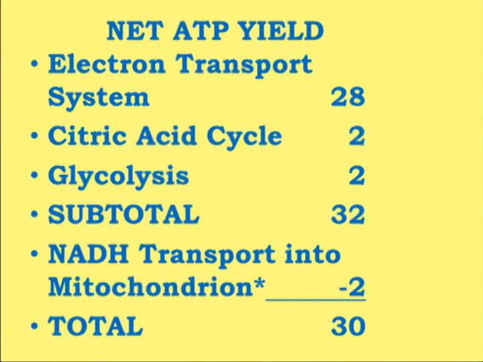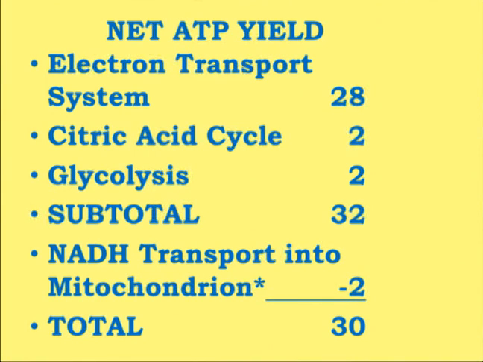Now we have to consider here, as I have told you earlier, that NADH is generally impermeable to the mitochondrial membrane. It has to be transported into the mitochondria. This is done by the shuttle system, the malate aspartate shuttle or the glycerol phosphate shuttle, which consumes 2 ATPs. So the total yield of ATP at the end, including the electron transport chain, will be 30.